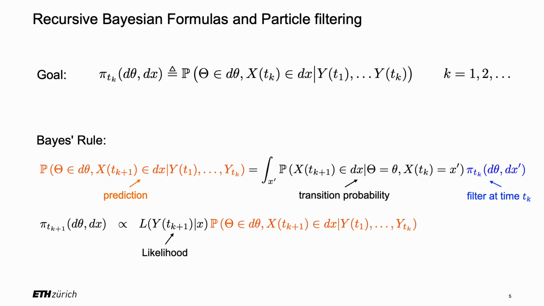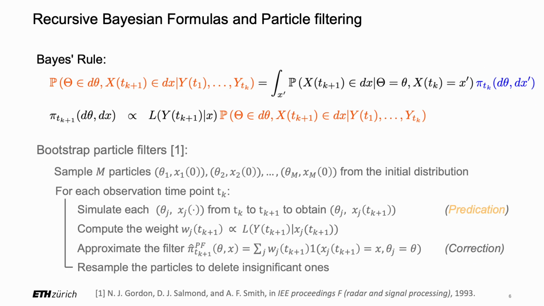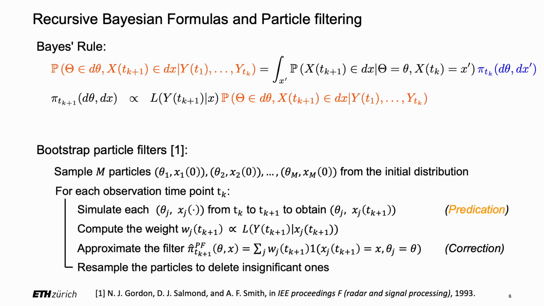When the considered system is linear and Gaussian, these recursive formulas yield Gaussian distributions as solutions. In this case, we only need to track the conditional mean and variance of these conditional distributions. This approach corresponds to the famous Kalman filter. In contrast, when the system is nonlinear, the recursive formulas often have no explicit solution. In this scenario, we can solve the filtering problem numerically using the Monte Carlo method.